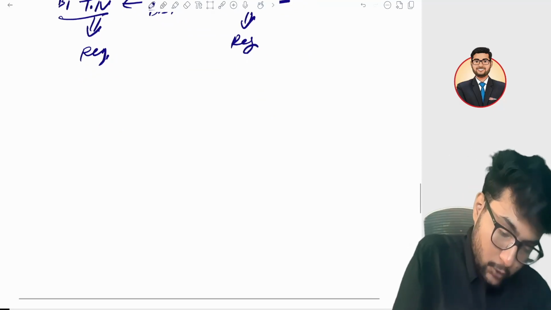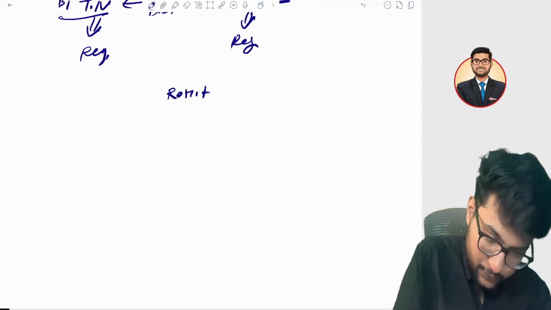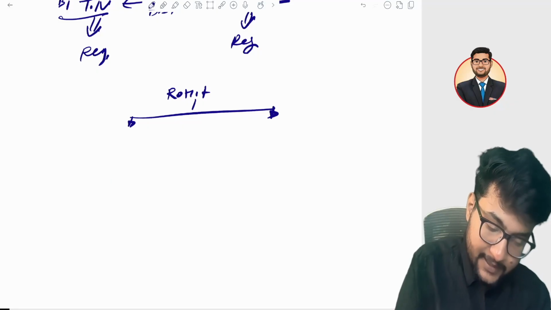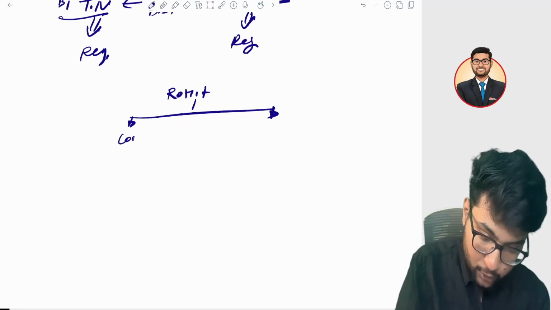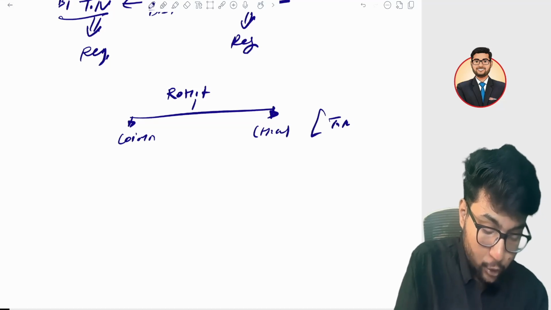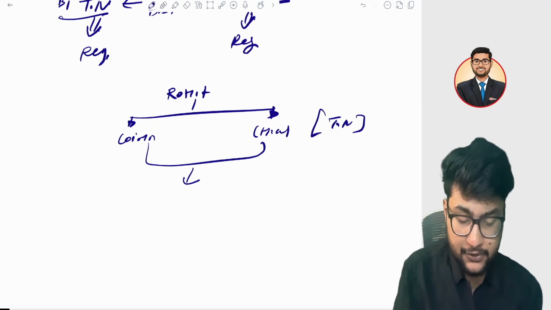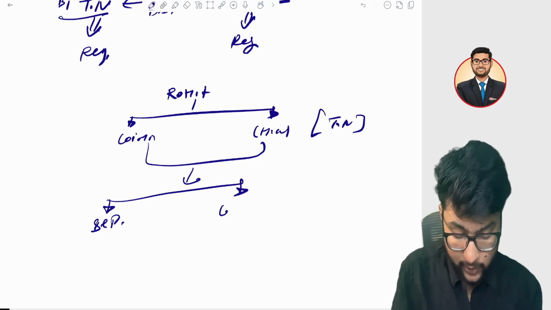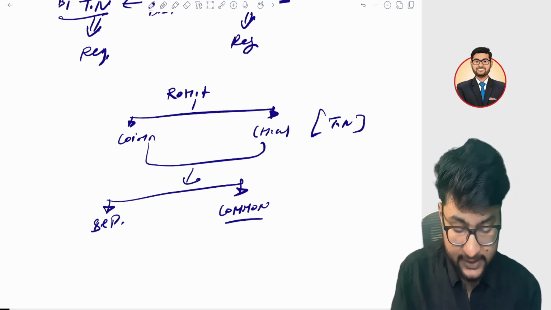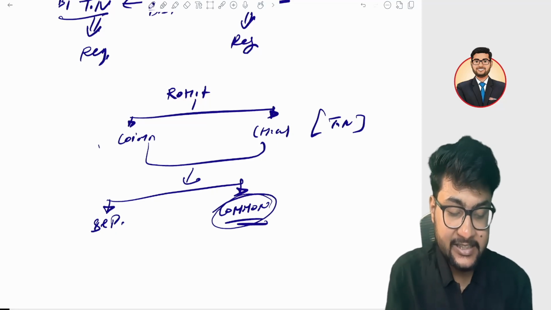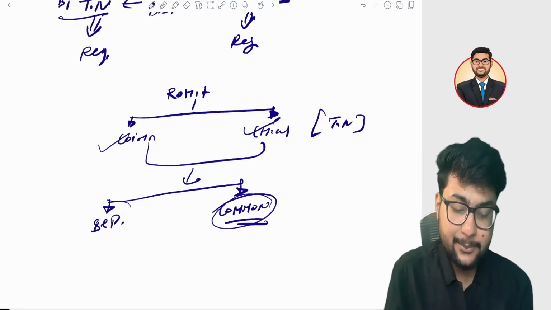But the government gave you an exception to it. Suppose, for example, there are two branches. First in Coimbatore, another in Chennai. Both are in Tamil Nadu. The government gave you the option. Either you can take a separate registration, or you can take a common registration, because it is in the same state. You can take a single registration for two branches, or you can take separate registrations.